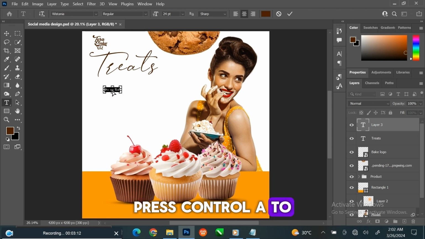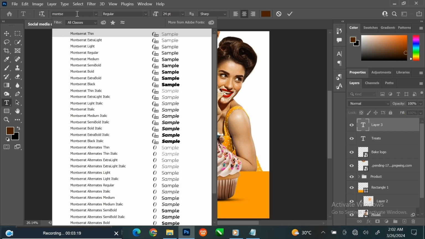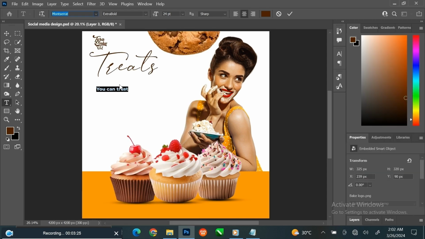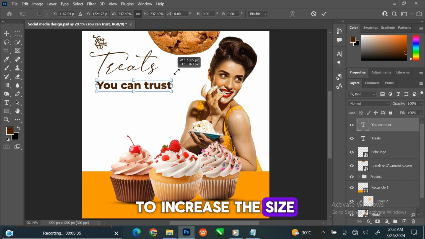Press Ctrl+A to select the text. Go to Text Setting at the option menu to change the font. Select the Move tool, left-click and drag to increase the size.